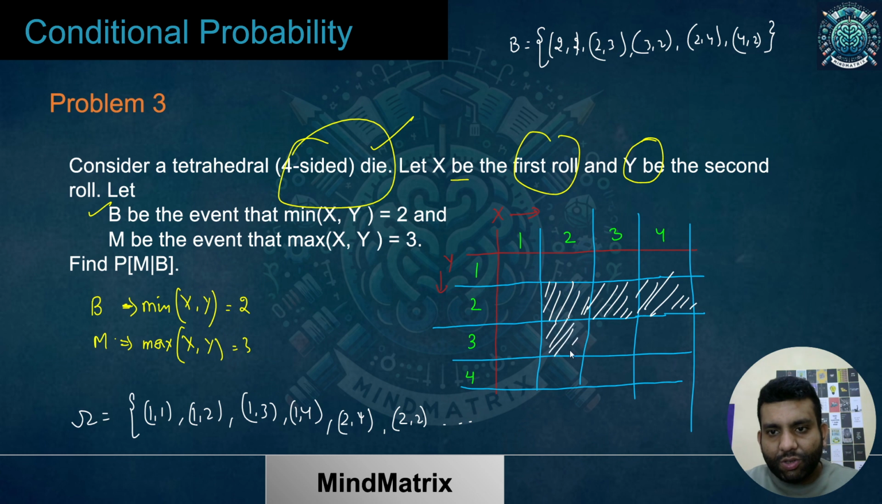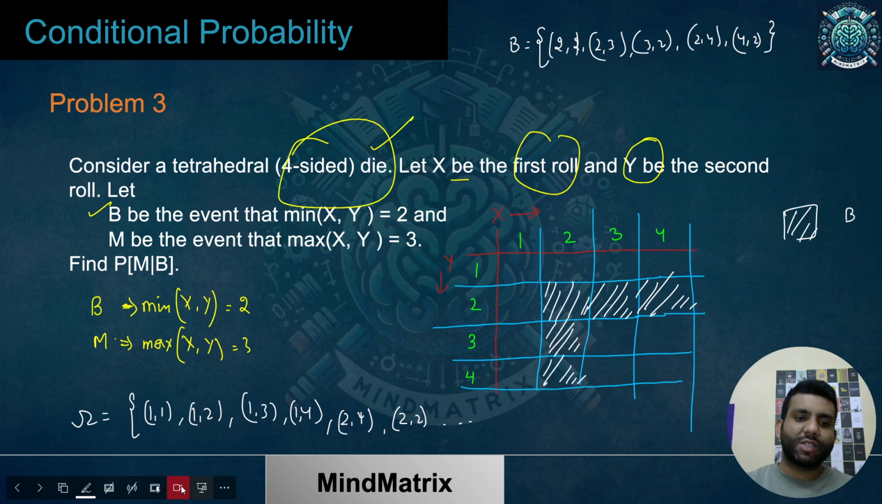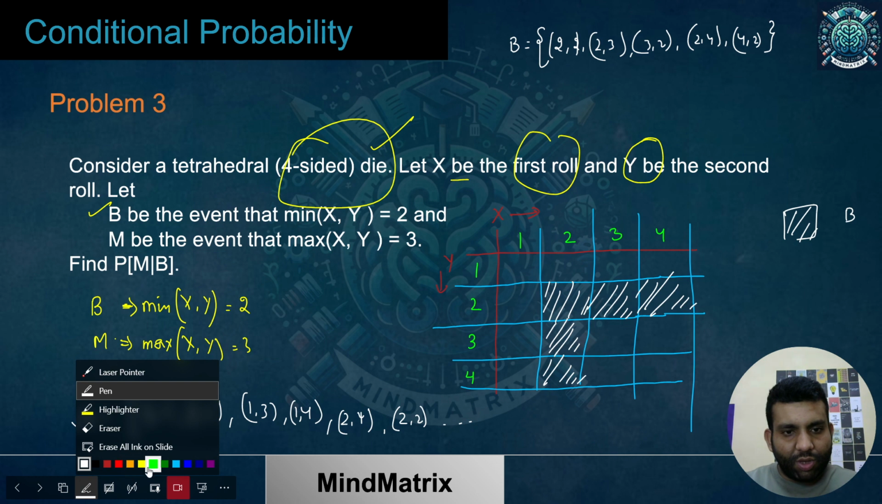2 3 is also fine, and 2 4 is also fine. So this represents our B event. This represents our B event. What about the other one?